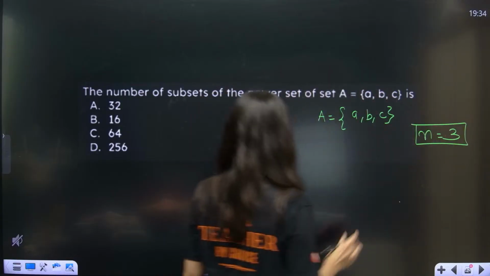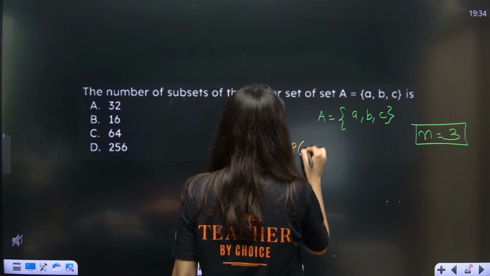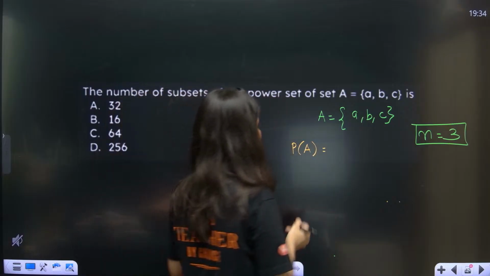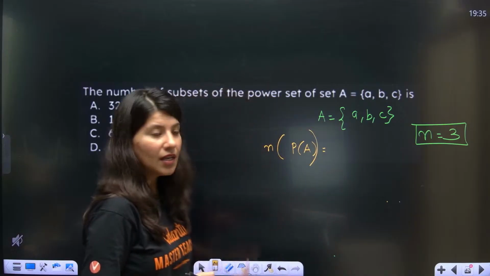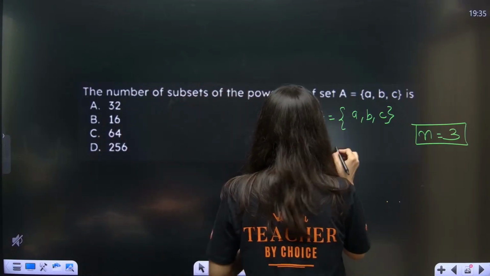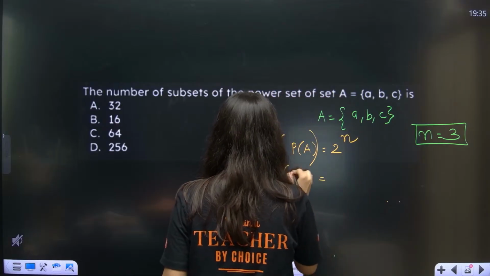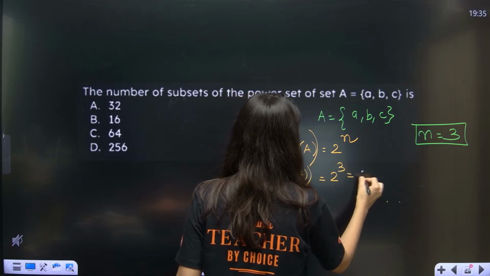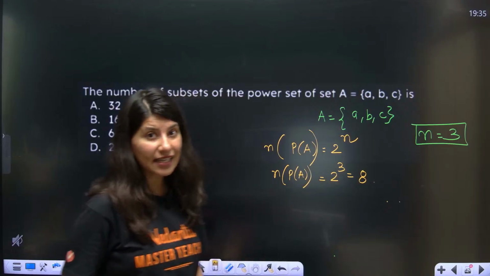Okay, ma'am, got it. Now, how many elements will be there in power set of A? How many elements? Total elements. What will be the power set? So, cardinality of power set, can anybody tell me? Cardinality of power set is 2 power n, correct? So, how many elements will be there? So 2 power 3, which is 8. Okay, so power set of A is having 8 elements, by the way.